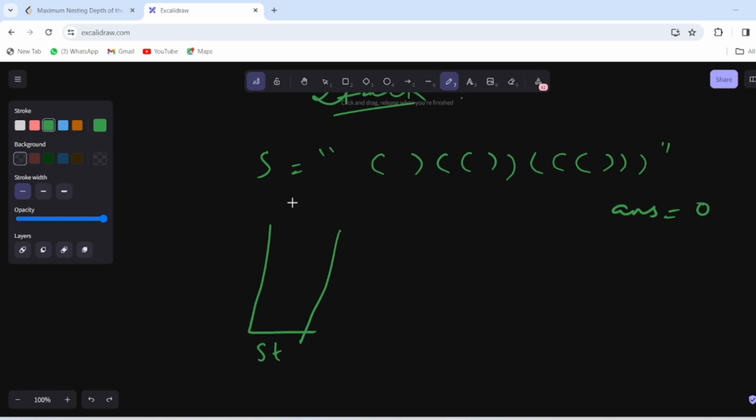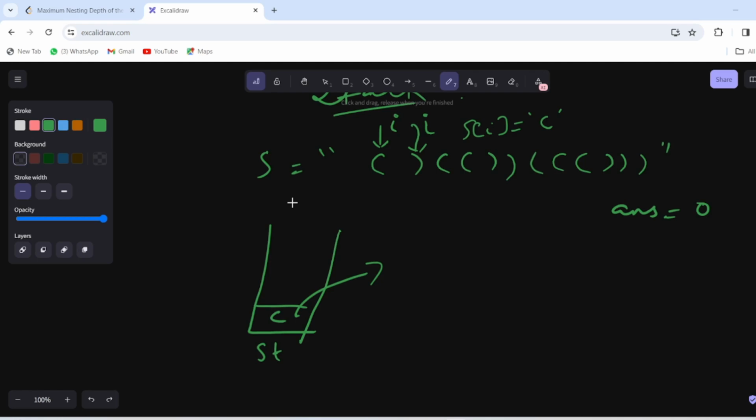What we will do is iterate the whole string with pointer i and check if s of i is equal to the opening parenthesis, then push that to our stack. And when we get a closing parenthesis while iterating, then pop that opening tag from the stack.